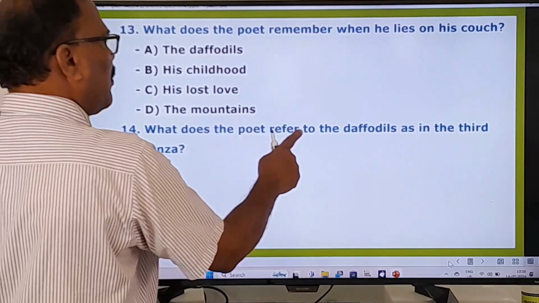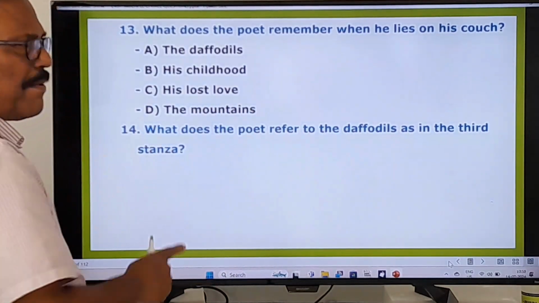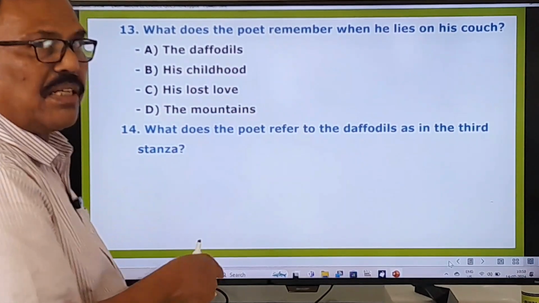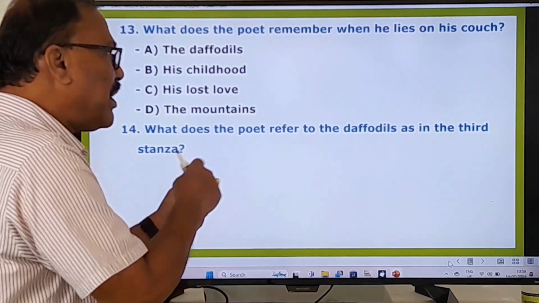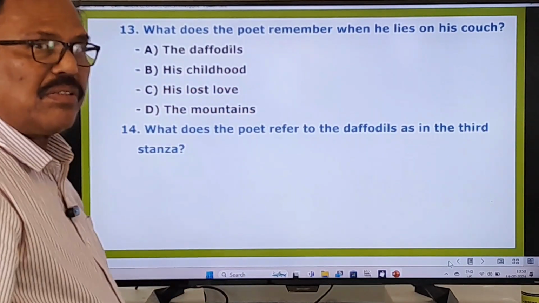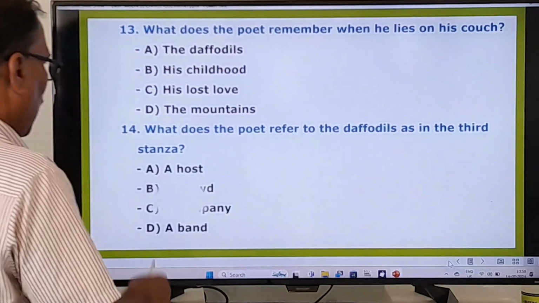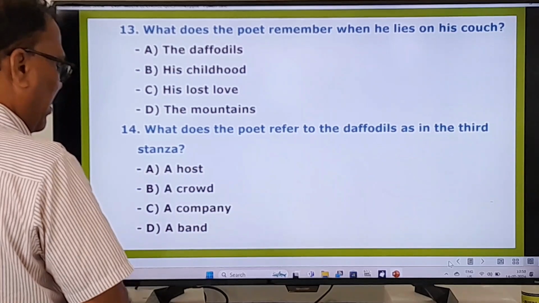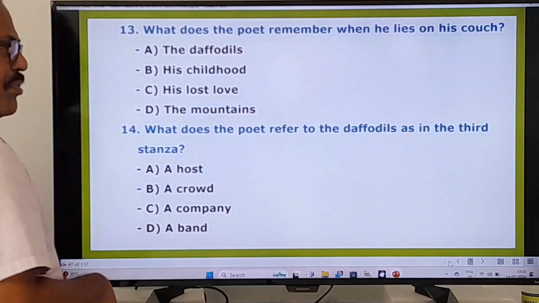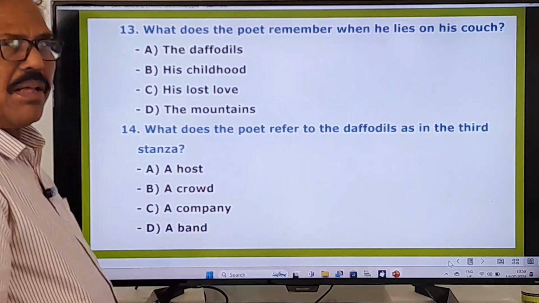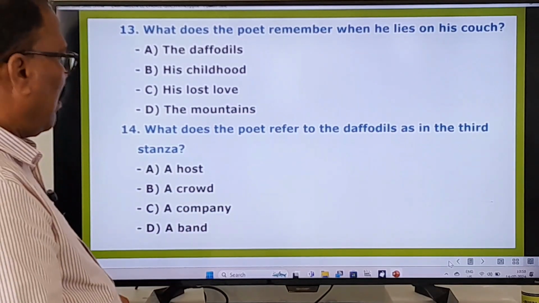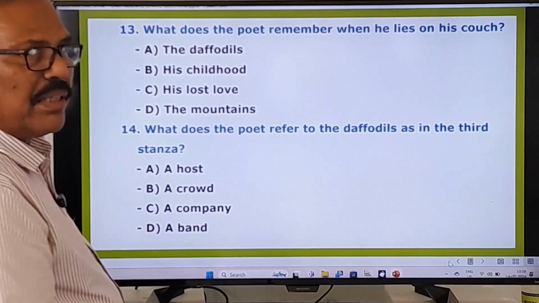What does the poet refer to the daffodils as in the 3rd stanza? In the 3rd stanza, he refers to the golden daffodils as something. What is that something? Let us see here: a host, a crowd, a company, a band. So you know the answer according to the poem. One of them is the right one. And now we go to other questions.